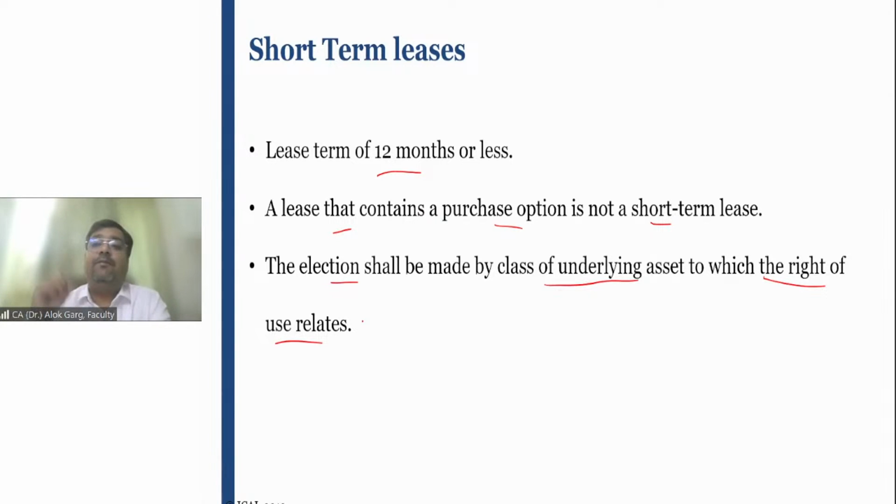So standard says that if you will avail the exemption, then you have to avail the exemption class of asset wise. Like in this case, if you are availing the exemption for one building, you have to avail the exemption for all 3 buildings, right? Why I'm saying 3 buildings? Why I have not said 5 building? Because the 2 building are having a lease period of more than 12 months. Yes. So is that clear, guys? 3 things. Is that clear? Period should be 12 months or less. Purchase option should not be there, right? And this short-term lease exemption should be as per the class of asset.